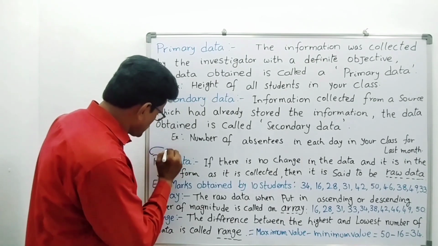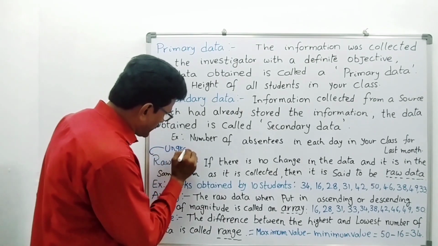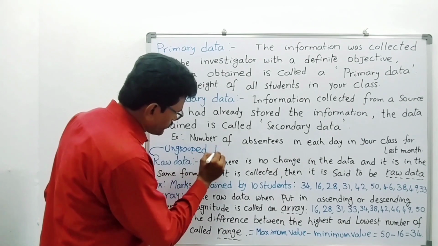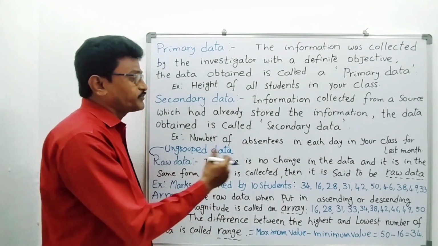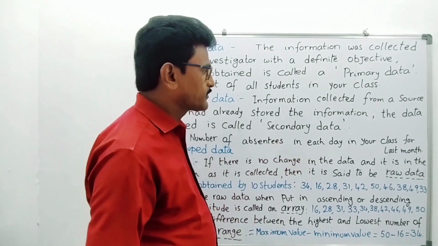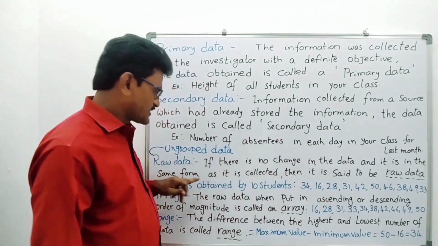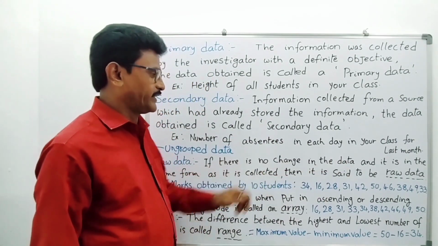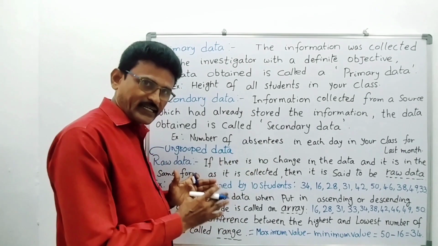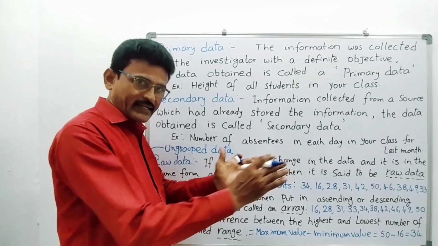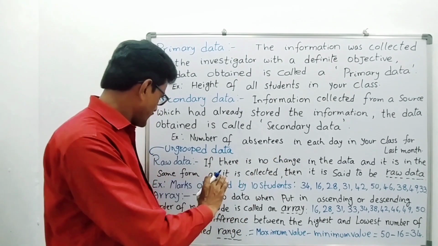Raw data means ungrouped data. If there is no change in the data and it is in the same form as it was collected, then it is said to be raw data. Whatever information we collect, we enter it as it is. That is raw data.